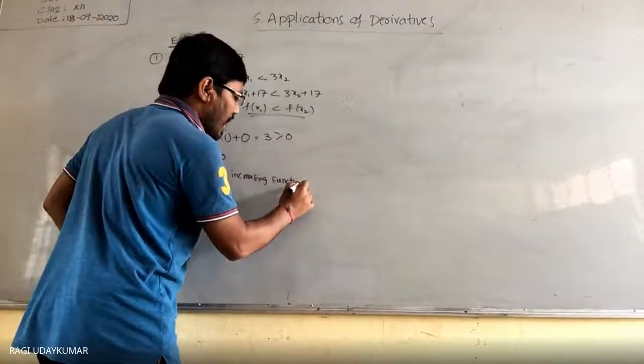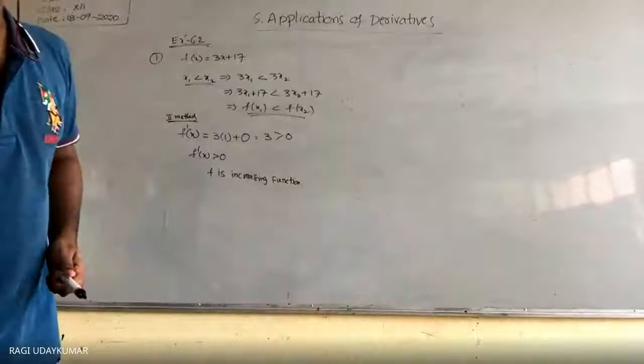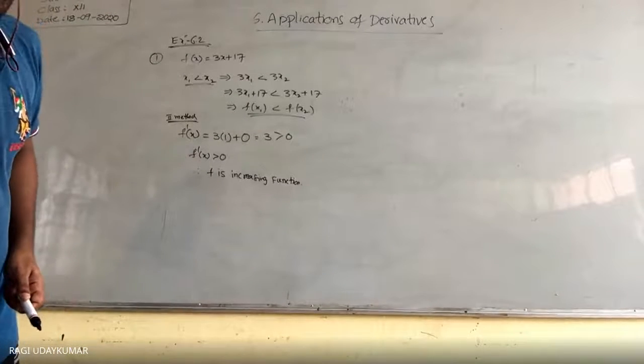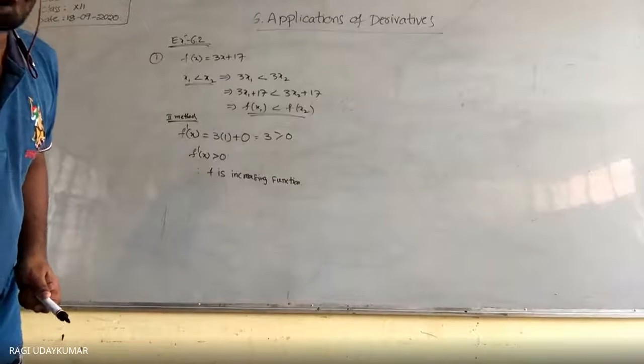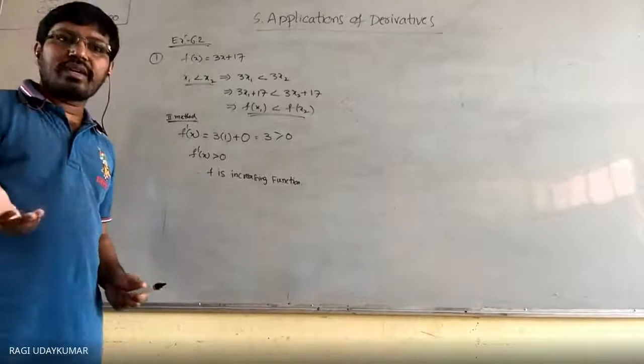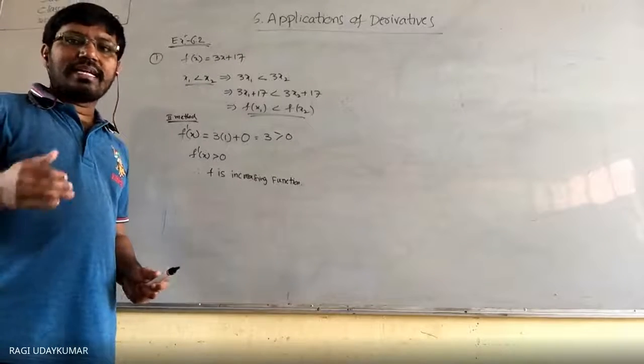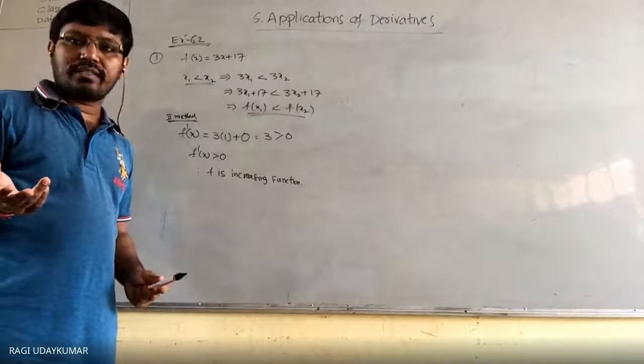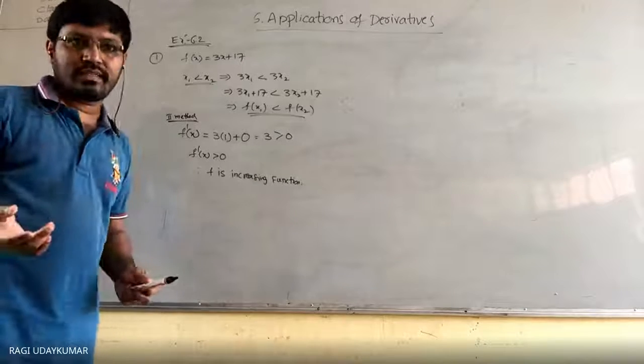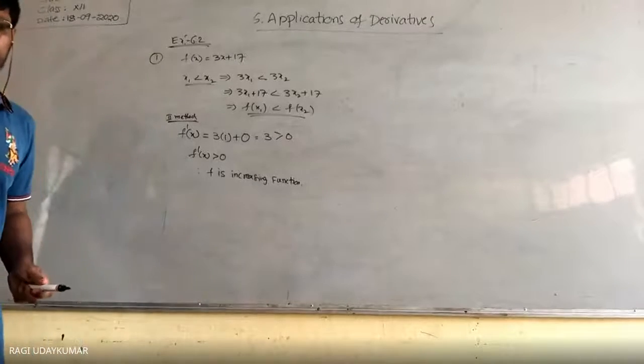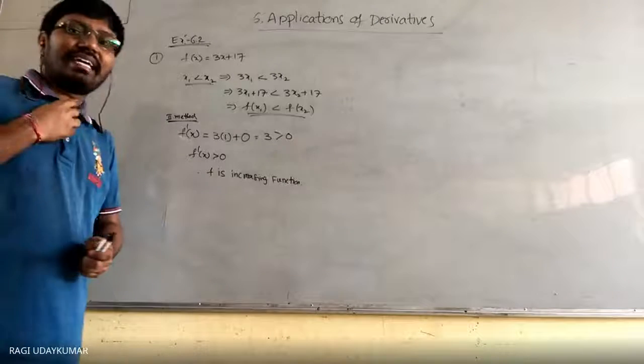As it is a very simple problem, you take it into consideration. Now if you see the second question, e power 2x is given to you. If you observe, that you can also do it. The differentiation of e power 2x is 2e power 2x. 2e power 2x is always greater than 0.